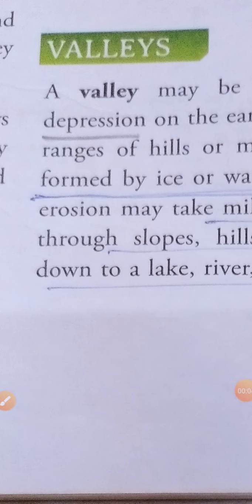In our previous video we discussed the different types of mountains and how they are formed. If you recall, we discussed the fold mountains, which are formed by the folding of the earth's crust, and the block mountains, which are mainly formed by cracking of the earth's crust. We also learnt about the volcanic mountain, which is formed by the eruption of volcanic material. So we read about three different types of mountain, and in today's video we will discuss the valley.